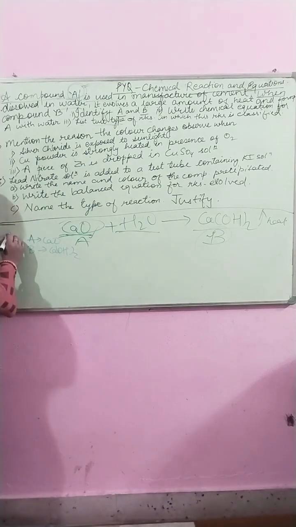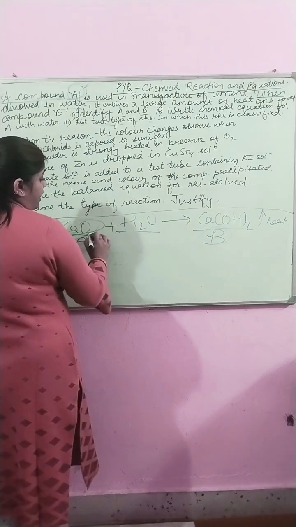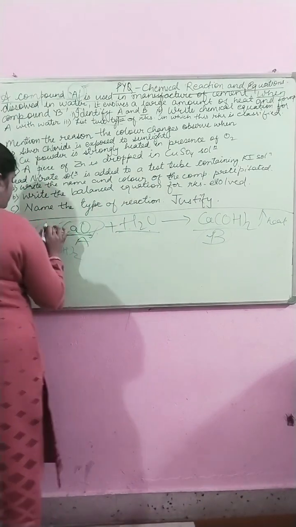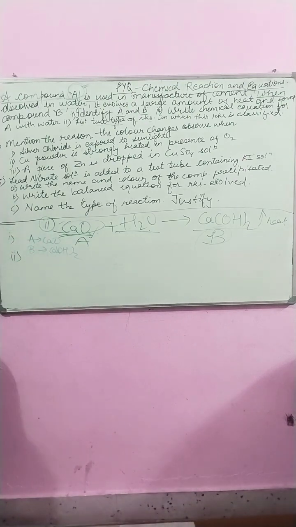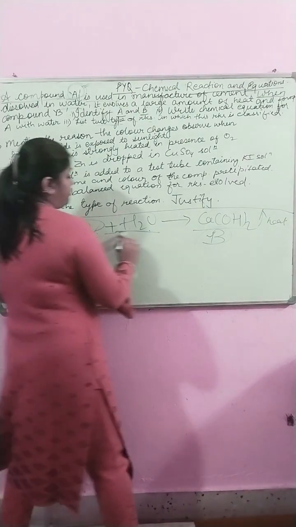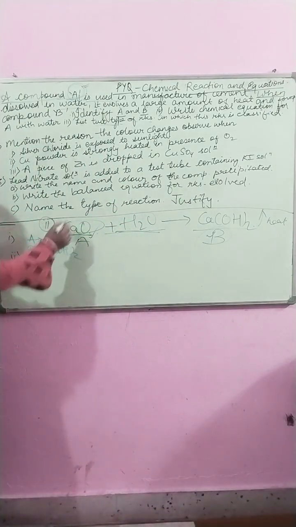The next question is asking: write the chemical equation for A with water. When calcium oxide reacts with water, it forms compound B, calcium hydroxide. Write the equation. This is the full written equation, and you can write it in the second answer.